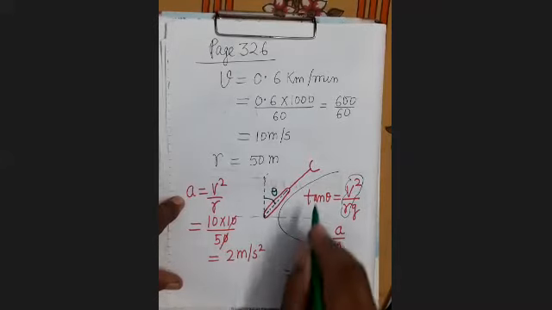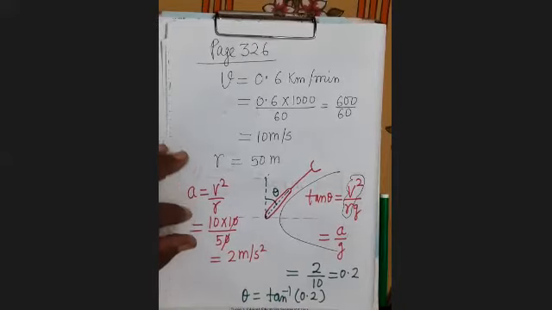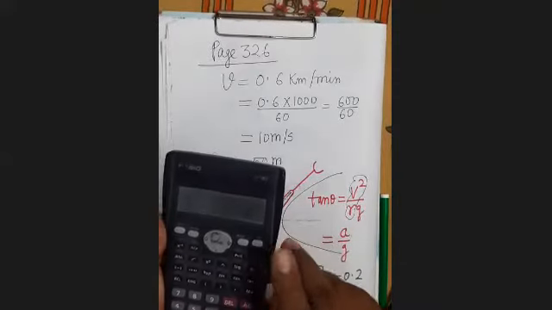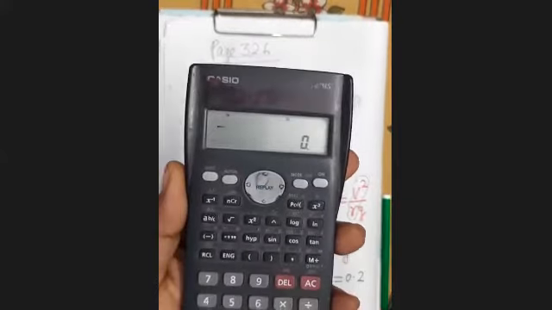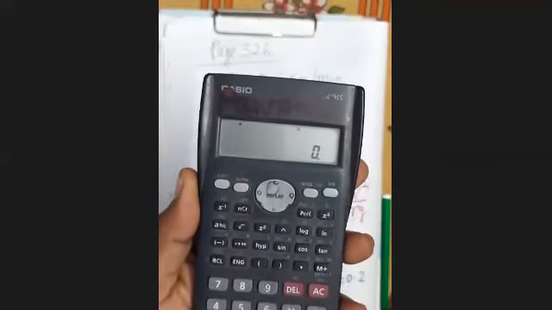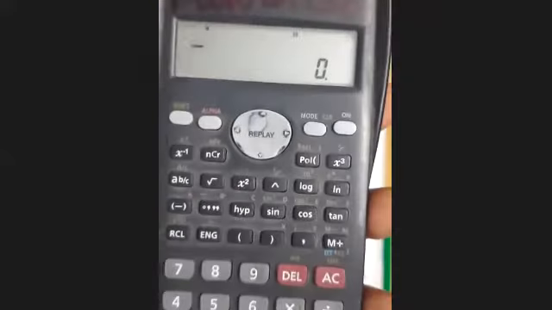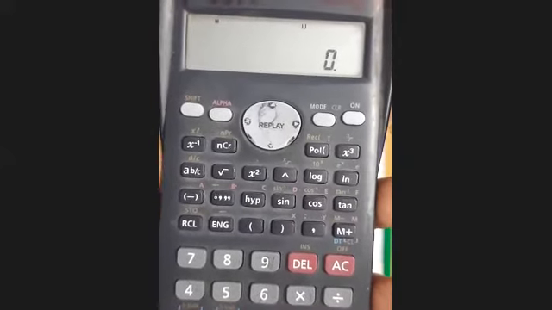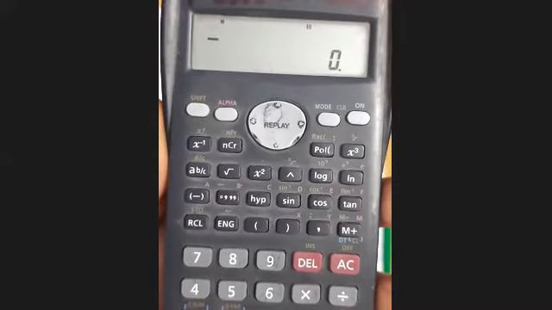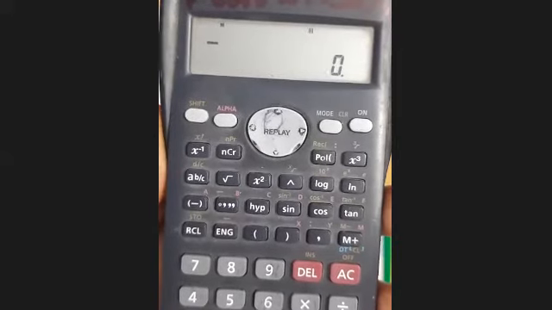It's clear. So what will be theta? Theta will be tan inverse 0.2, and you can see from the calculator. On the calculator you can see sin, cos, tan printed in white, and above these tabs, sin inverse, cos inverse, and tan inverse are printed.